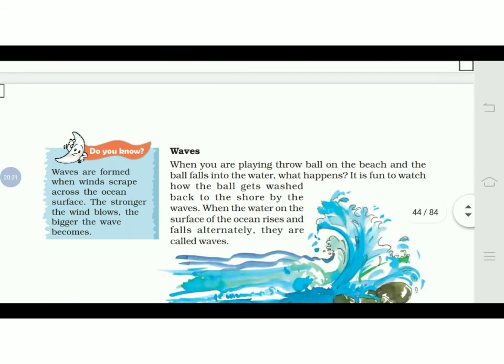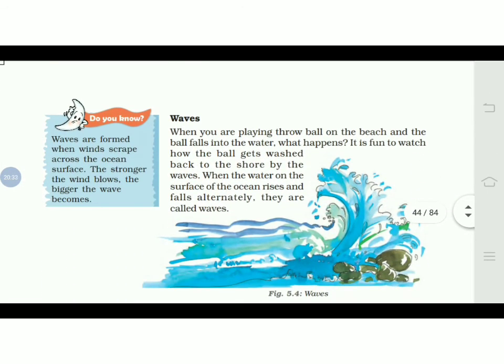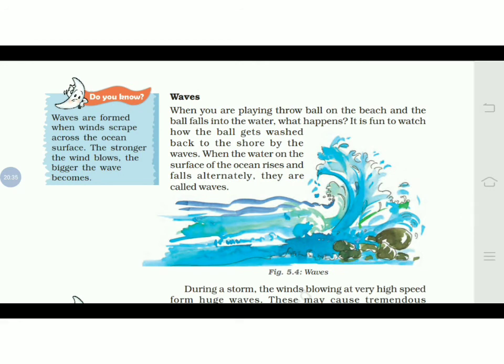What are waves? When you are playing throwball on the beach and the ball falls into the water, what happens? It is fun to watch how the ball gets washed back to the shore by the waves. When the water on the surface of the ocean rises and falls alternately, they are called waves.